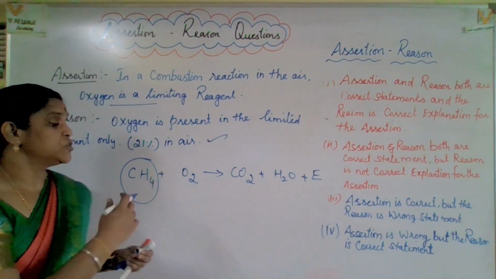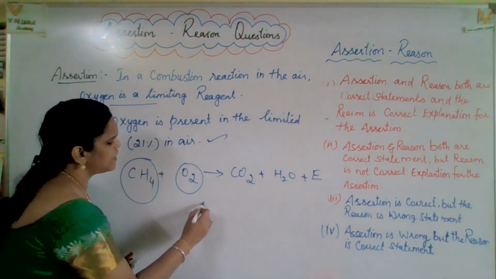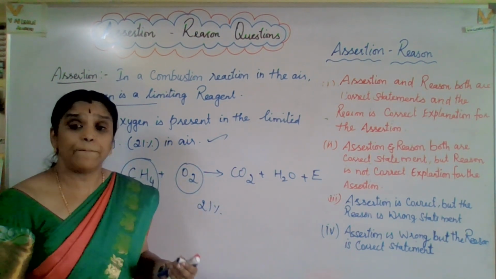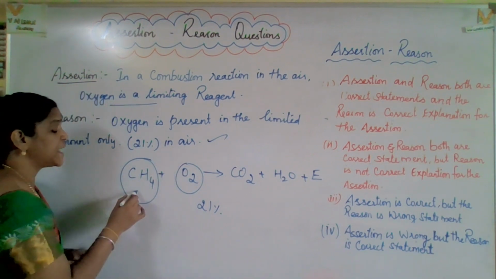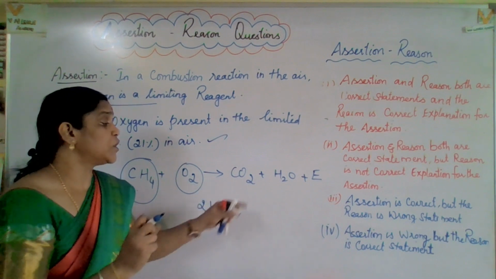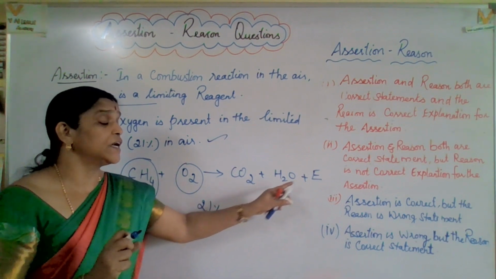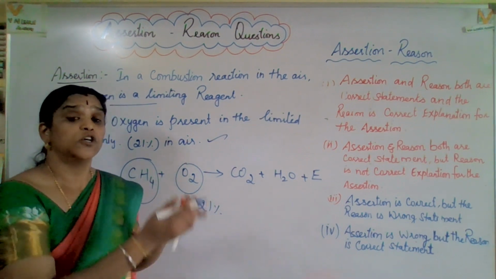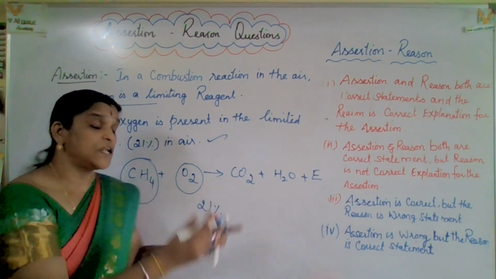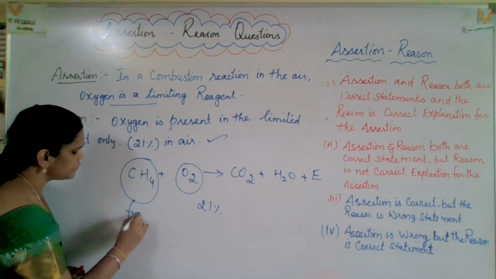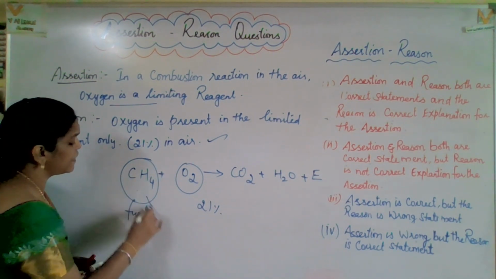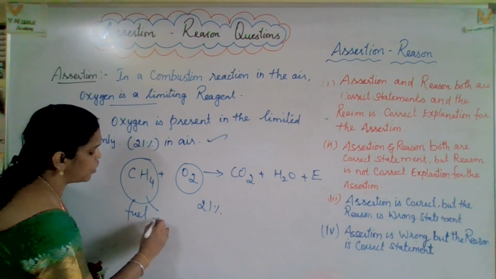Oxygen is there in the air, 21 percent, and it is comparatively more abundant. How much fuel you give, that much carbon dioxide, water and energy is produced. So the products depend upon the fuel, which is methane. So the limiting reagent is methane only, the fuel.